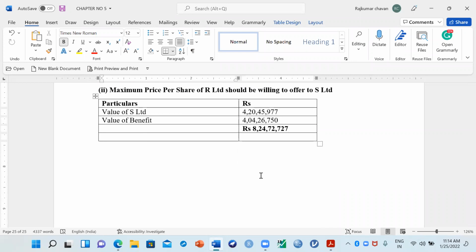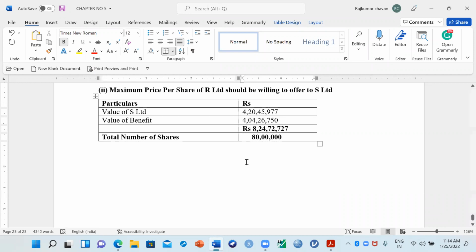Now based on this, we have to calculate the value per share, with the total number of shares. What is the total number of shares? There are 80 lakh shares available.